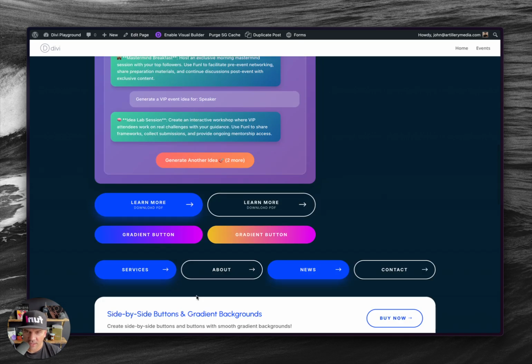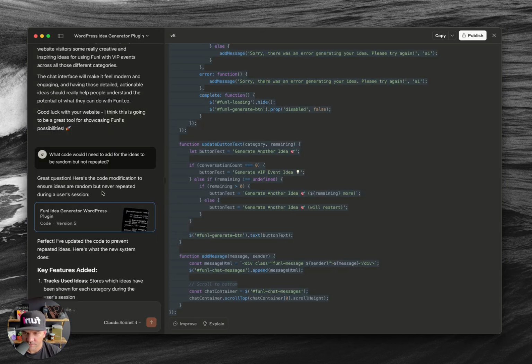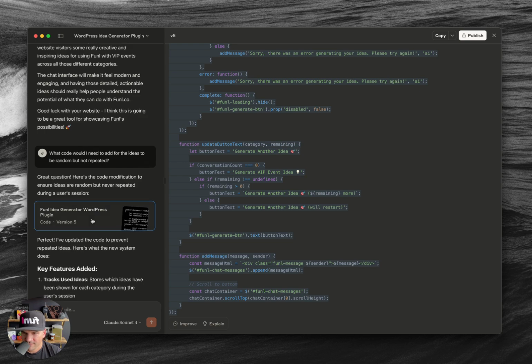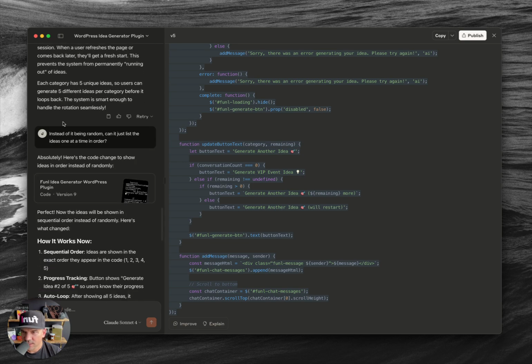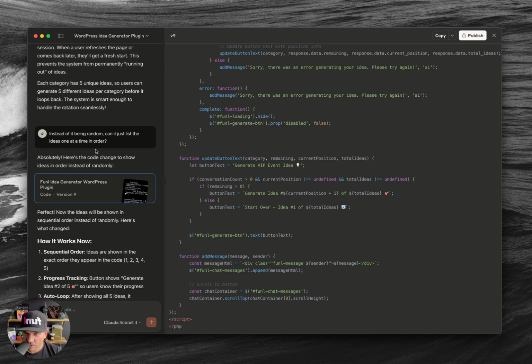And so that's why I ask it here, so that I say, hey, can it just list the ideas one at a time in order? Because I was like, oh, I see what it's doing. It's grabbing random. It goes through the 5, and it's just going to keep doing that. And so then it gives me new code for this. Like, absolutely, here's code to show that it is in order instead of randomly.